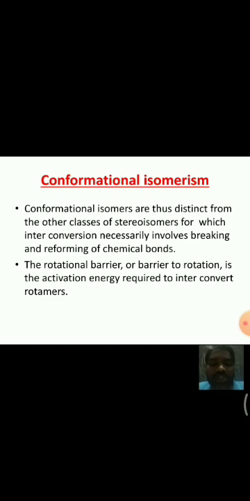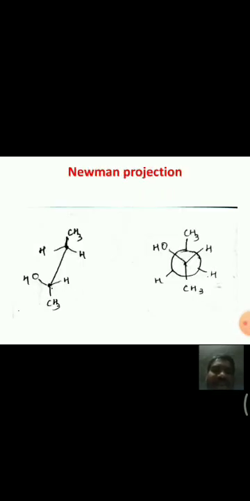These 4 projections are used for writing the three-dimensional structure of a molecule conveniently on a whiteboard or on paper. Among these, the Newman projection is convenient for explaining conformational isomerism.